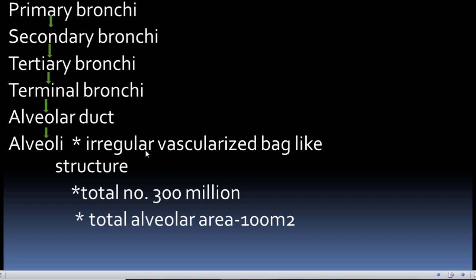The alveoli are irregular, vascularized, bag-like structures. That is, they are richly supplied with blood vessels. As a result, they are richly vascularized. The total number of alveoli in both the lungs is 300 million. Our body has 300 million alveoli. The total alveolar surface area is about 100 meters square.